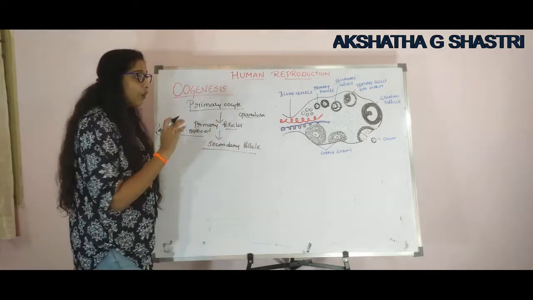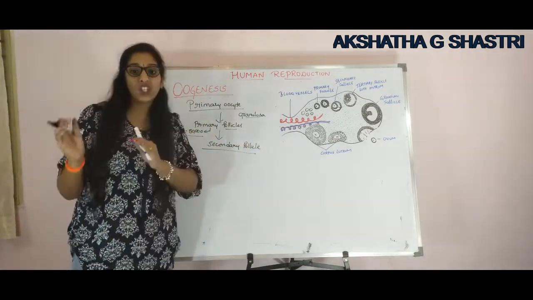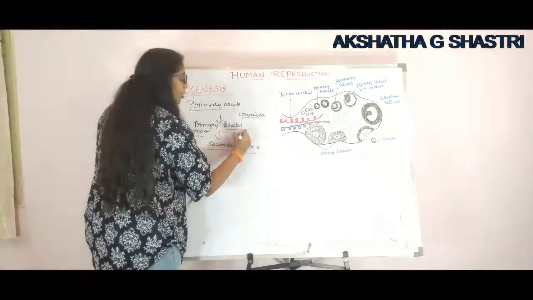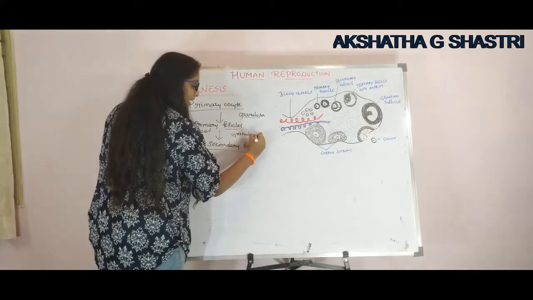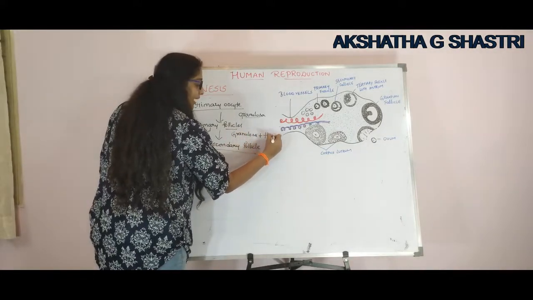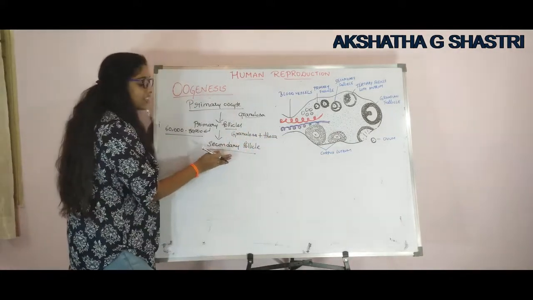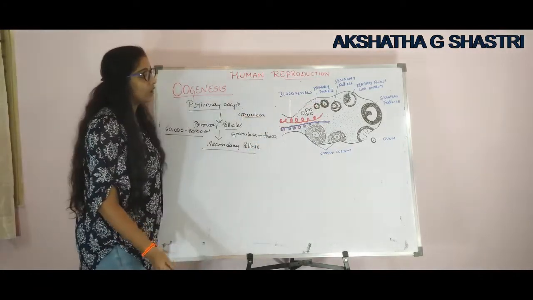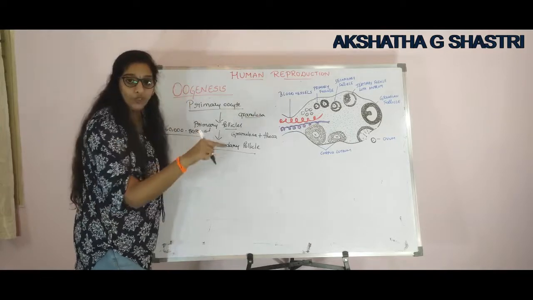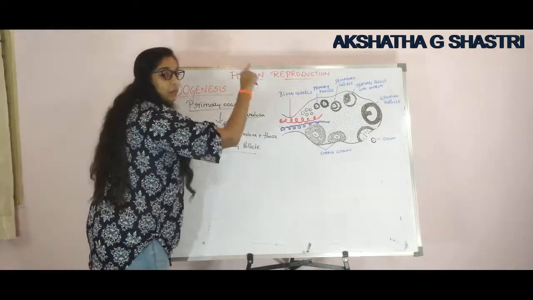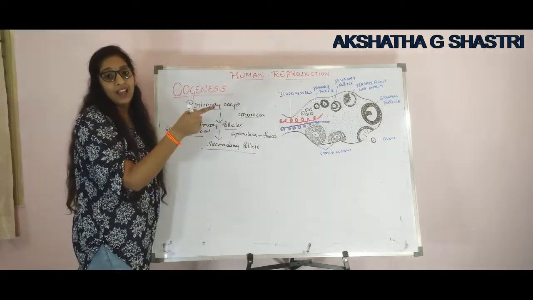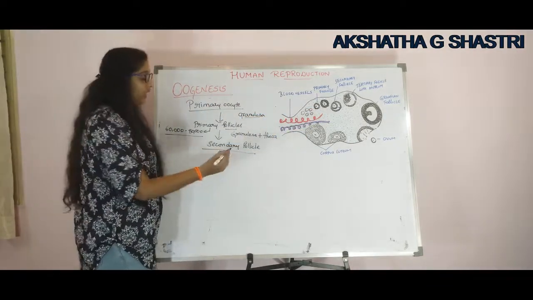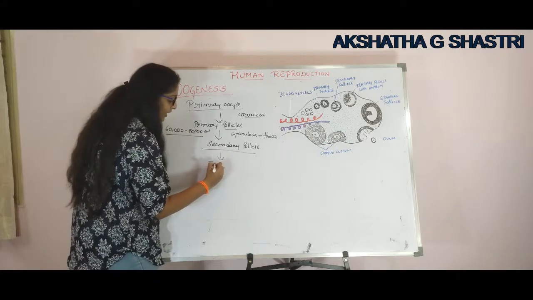The primary follicle is covered with one more layer of granulosa cells plus theca, and this forms the secondary follicle. You can look at this. This is a secondary follicle having one layer of granulosa cells and one more layer of theca. And this secondary follicle soon transforms into tertiary follicle.